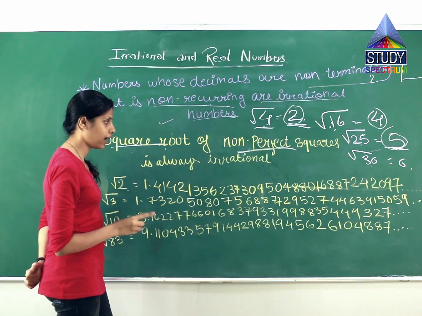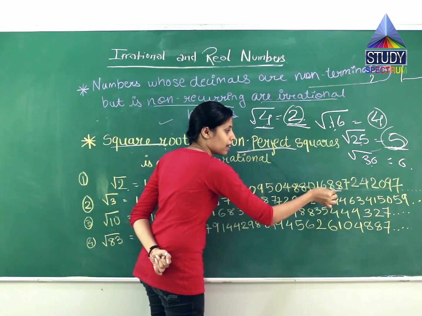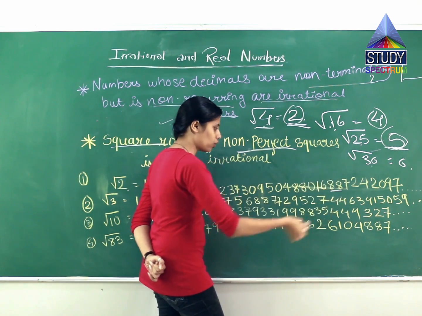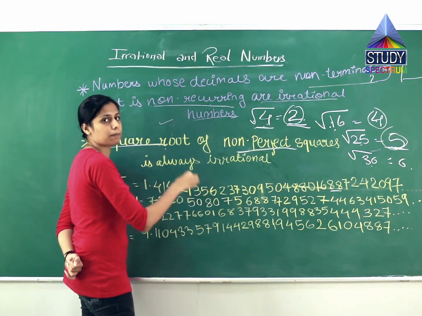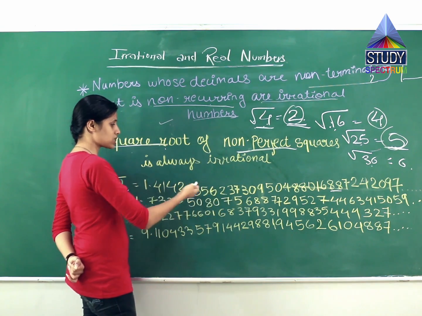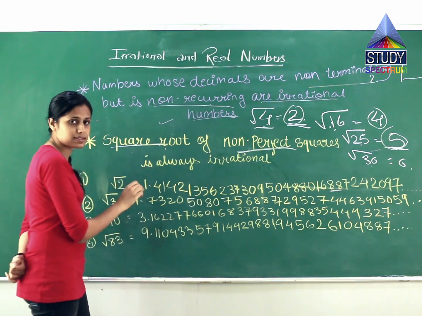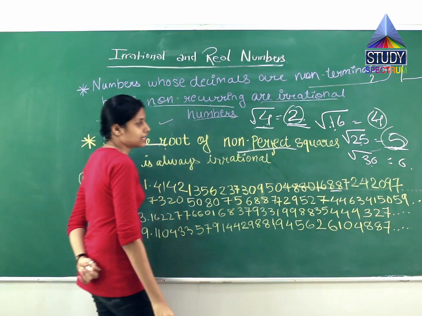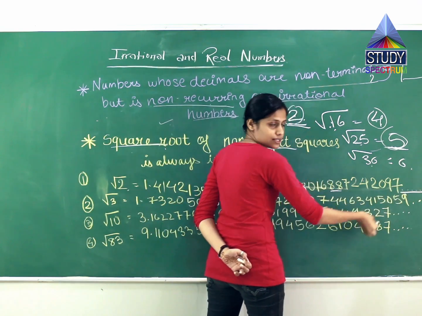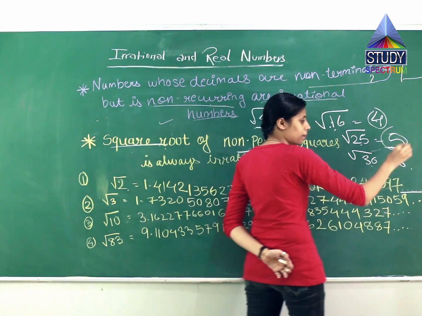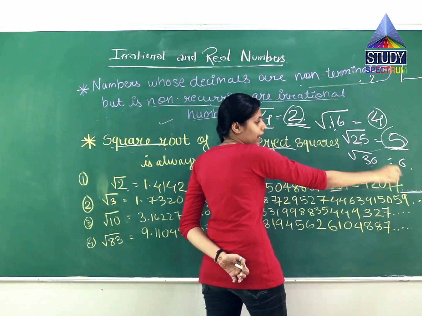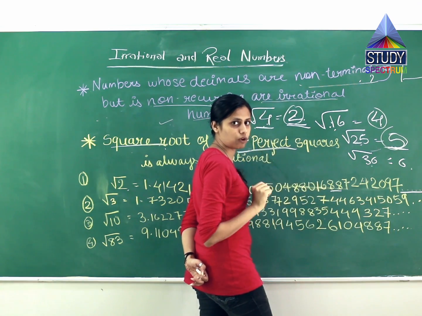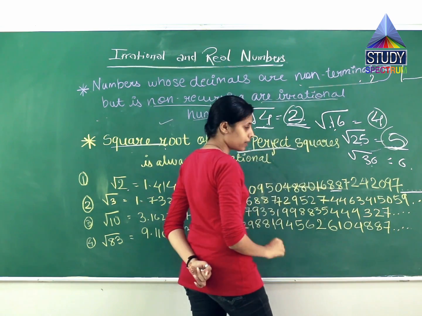Look at these numbers. Does any of it repeat? Obviously some digit will occur again, but it does not go on repeating. Look, there is no frequency, like the number 4 repeating again and again. See, all the numbers are different. So is there any repetition? No. And what does this point suggest? It is non-terminating, meaning it goes to infinity. So the first condition, non-terminating, is fulfilled.